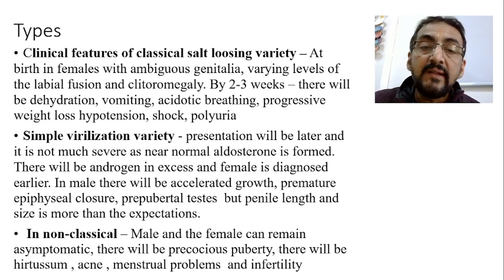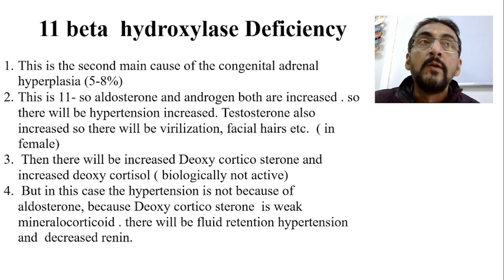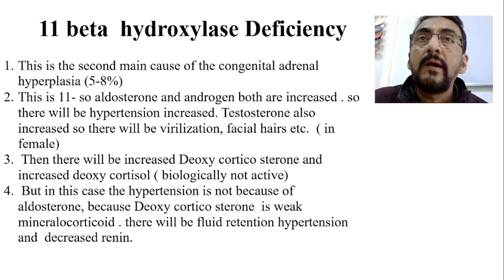So these three varieties we have already discussed. In the simple virilization variety, the presentation will be later and it is not as severe, as aldosterone is normal. So this is all about 21 alpha hydroxylase deficiency.